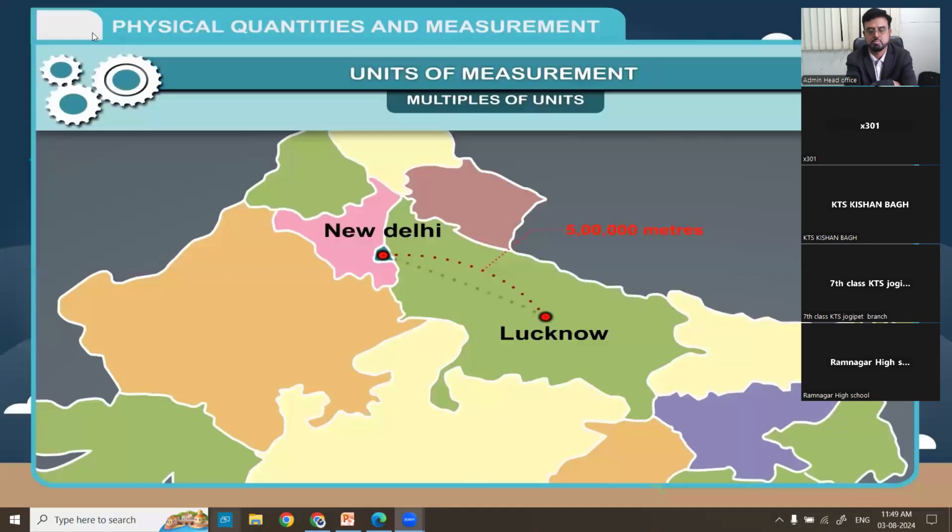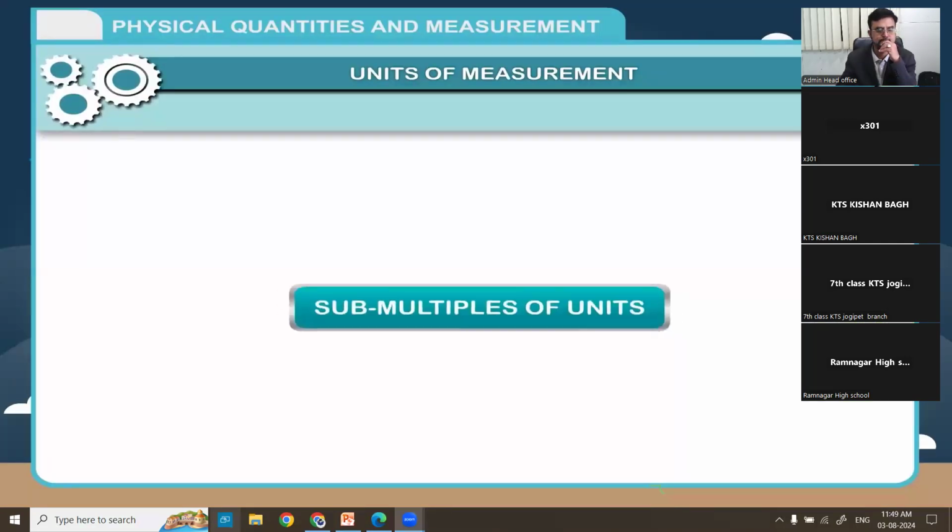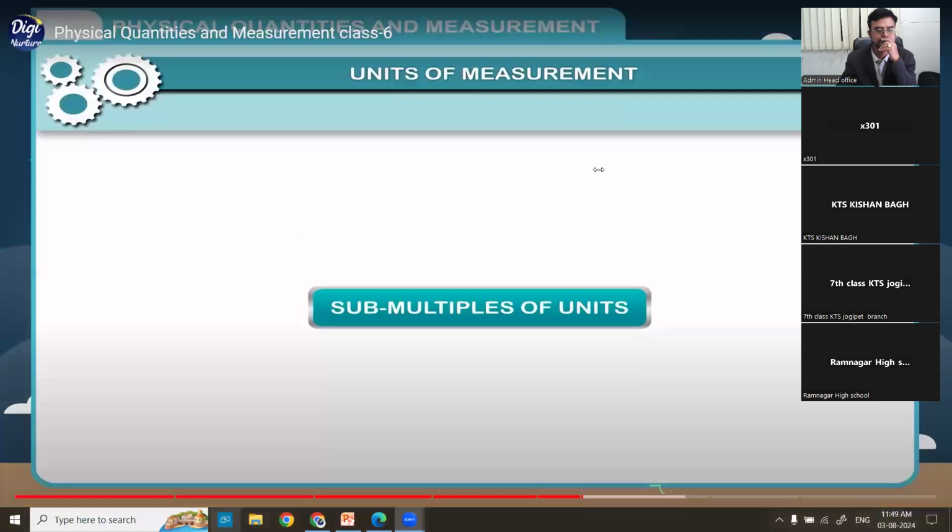The easy way to say this is, the distance between Lucknow to Delhi is 500 kilometers. Here, kilo means 1000, 1000 meter is equal to 1 kilometer. The higher units are called multiples of units. Multiples are the factors used to create larger forms of units. Submultiples of units.